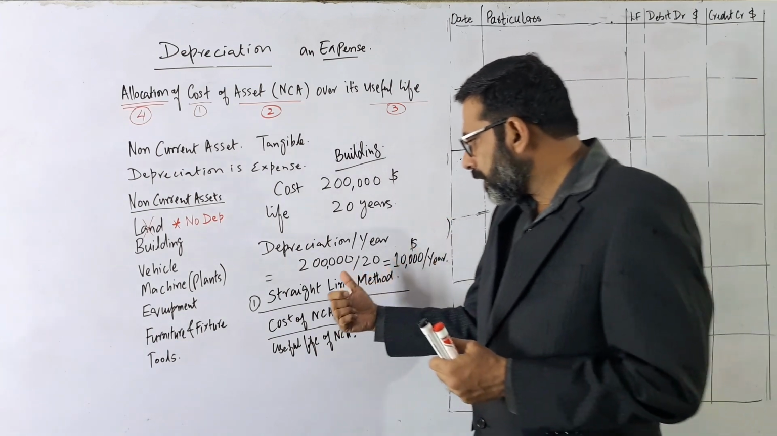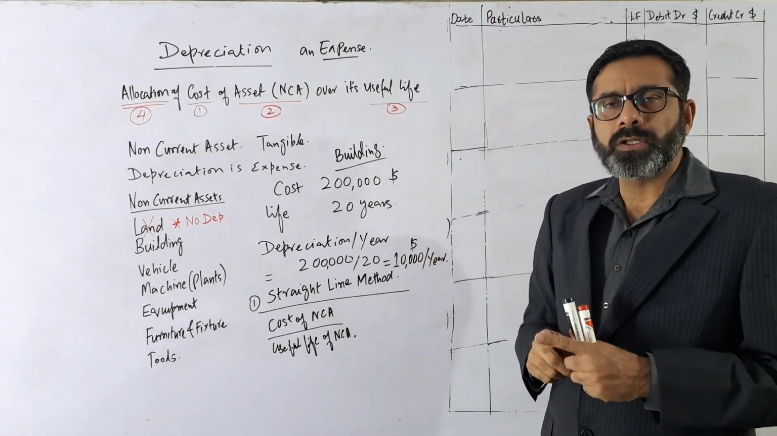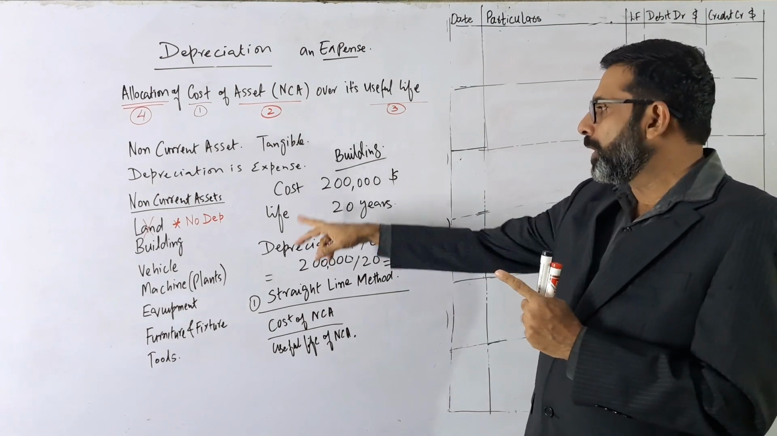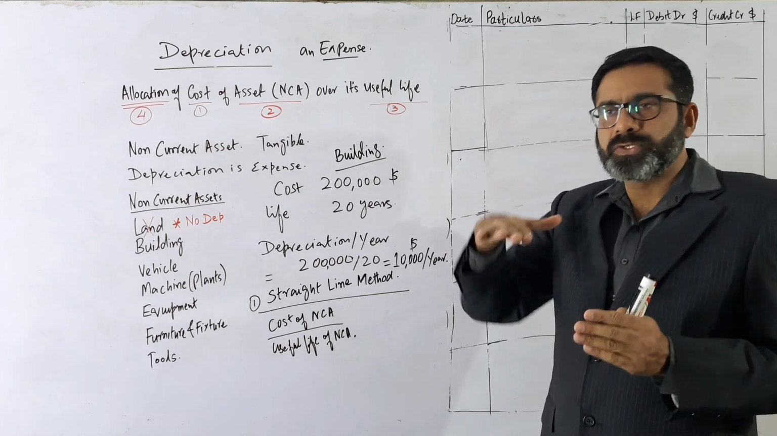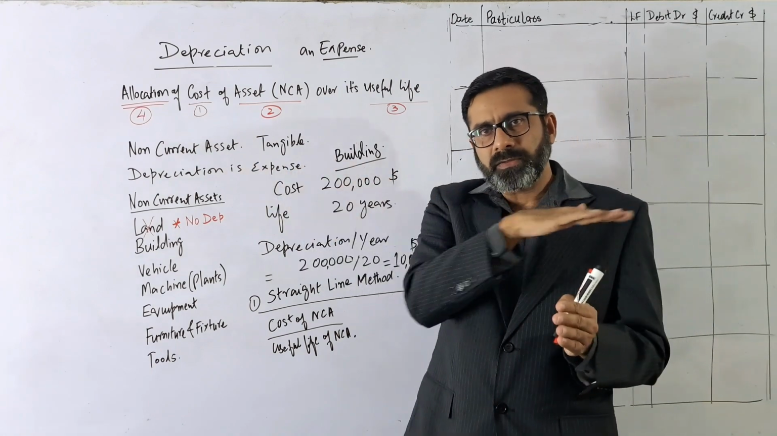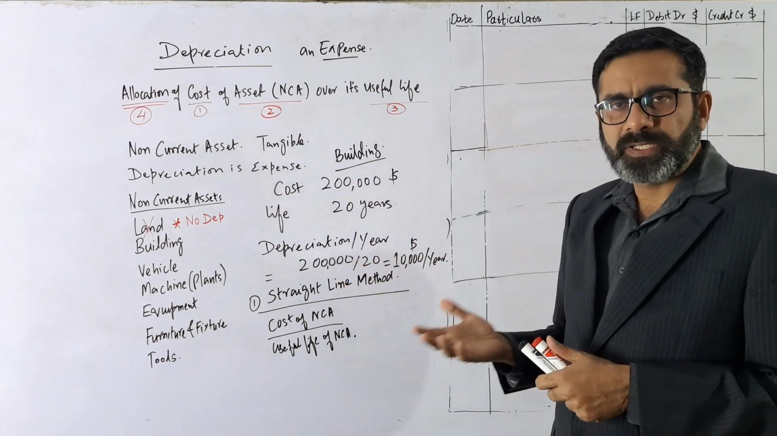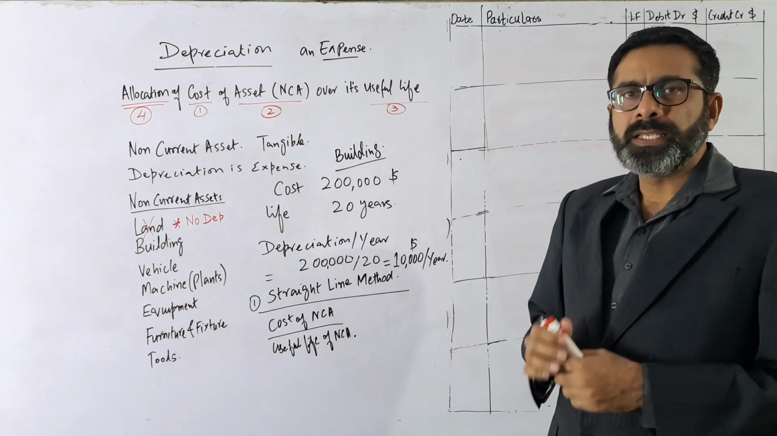Why is this method called the straight line method? Because this is the depreciation of $10,000, not for 1 year. This is for year 1, year 2, year 3, up to how many years? Up to 20 years. So the amount of the depreciation will be the same. If we make a graph, it will be a straight line, 20, 20, 20, like a fixed amount. That's why it is called the straight line method of depreciation. So this is the basic thing, how depreciation is calculated.